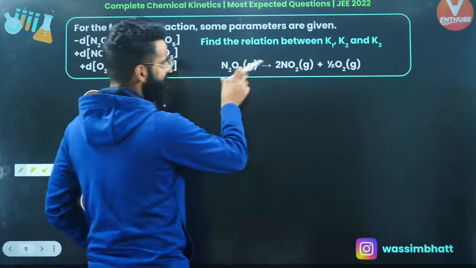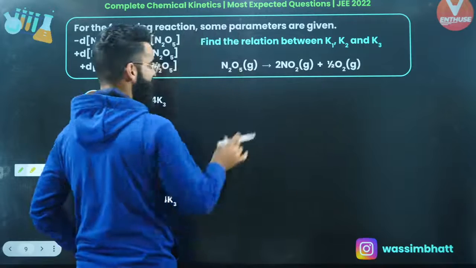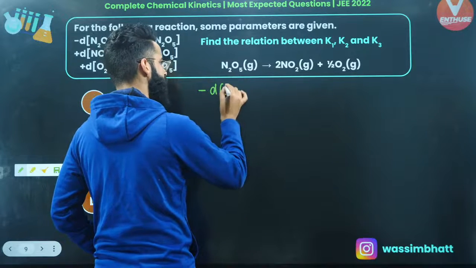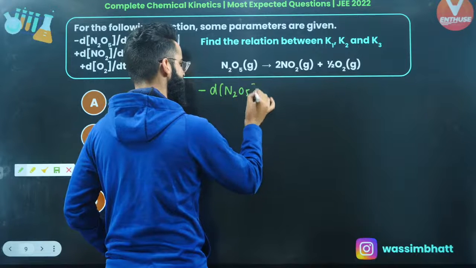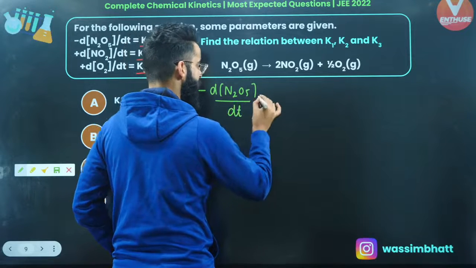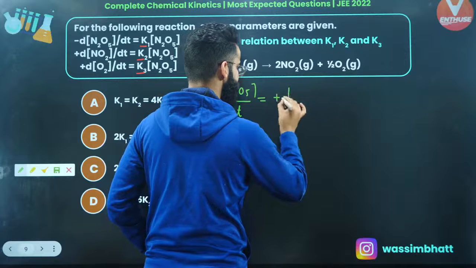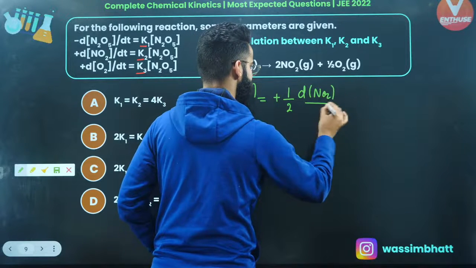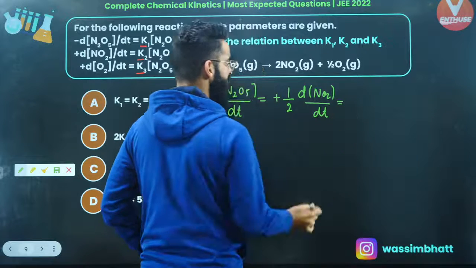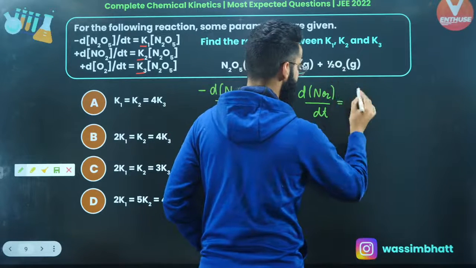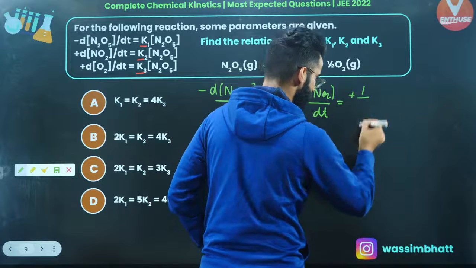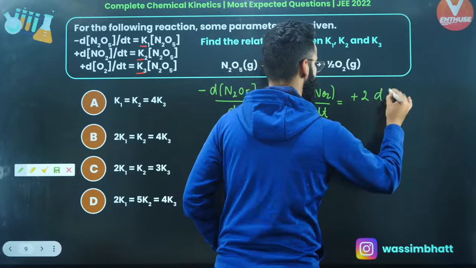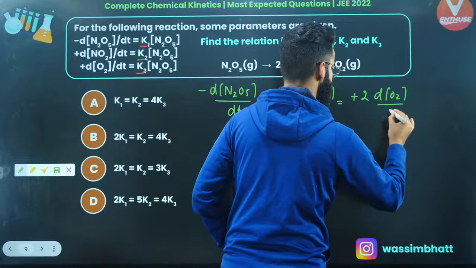See, the reaction that's given to me, let me write the differential form of rate for this particular reaction. I'll be starting with minus sign, change in the concentration of N2O5 divided by time interval, that's dt. It's going to be equal to plus 1 divided by stoichiometric coefficient. It's going to be change in the concentration of NO2 divided by dt, right? Which is also going to be equal to, stoichiometric coefficient is 1 by 2, so it's plus 1 divided by 1 by 2. So that 1 by 2 comes up, so it's going to be plus 2 times change in the concentration of O2 divided by dt, right?